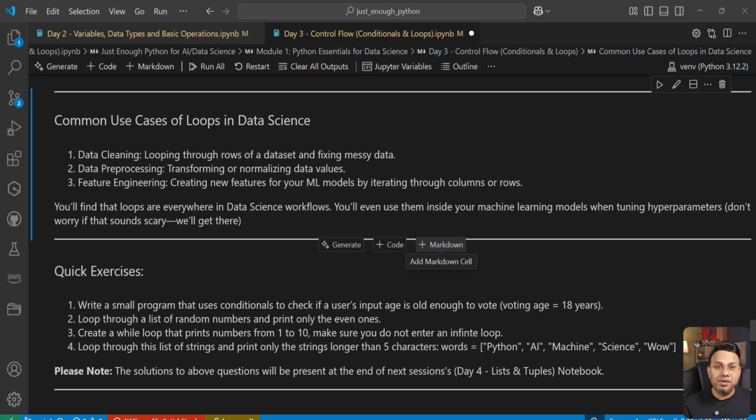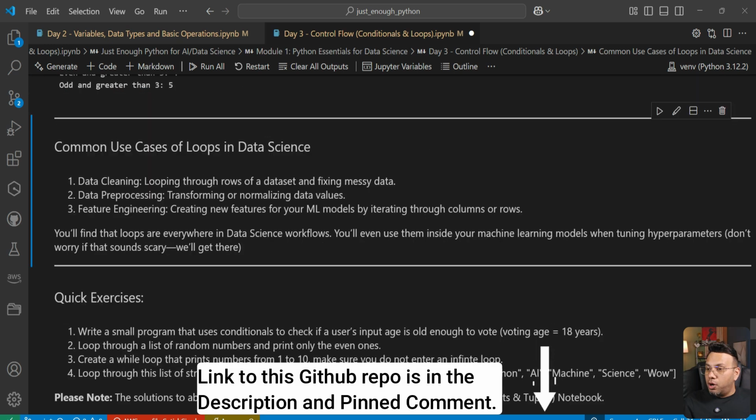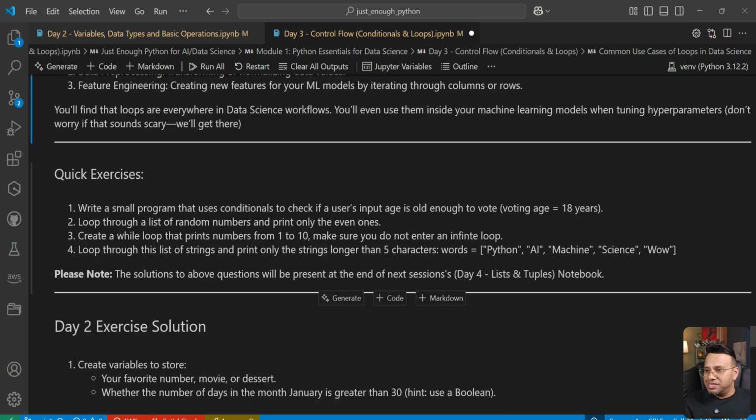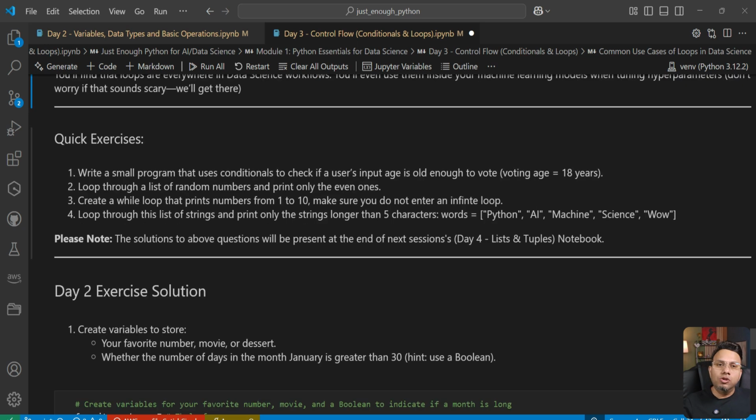Don't be bothered if it makes no sense to you right now. I also have a few quick exercises for you. Nothing very fancy, all simple questions. I'm pretty sure most of you will be able to get through this. But if you are stuck somewhere, if you're not able to understand the question itself, or if you have tried enough but still not able to get the output, do type in your issues in the comment box. I will personally try to address them all. The solutions to these questions will be present at the end of next video, but don't wait till the next video. Do try these out.